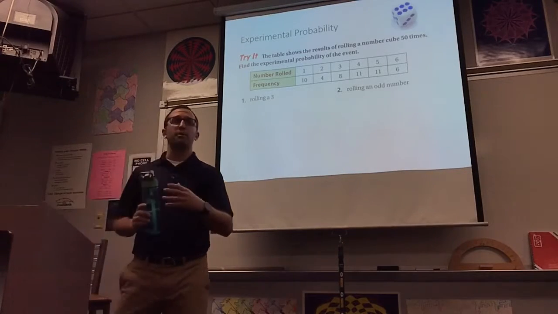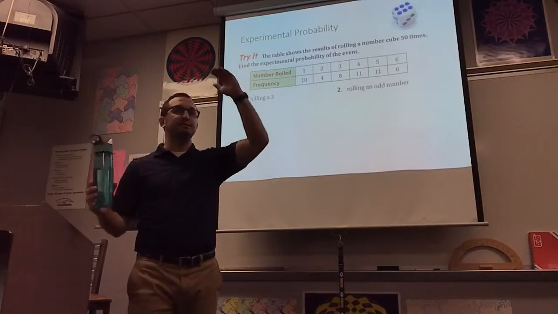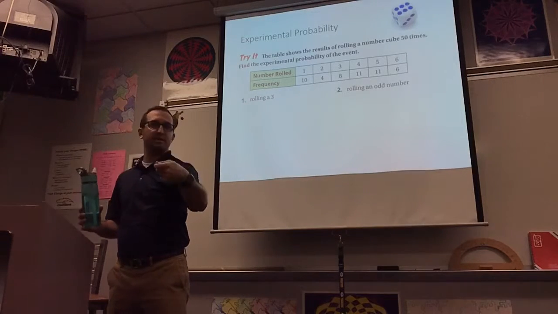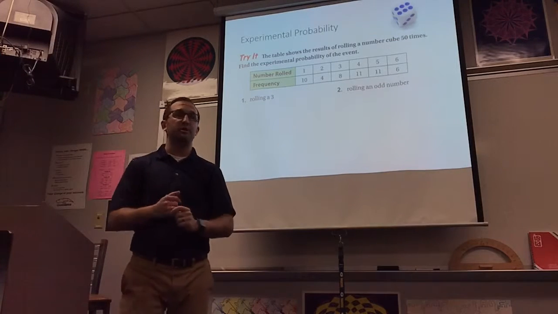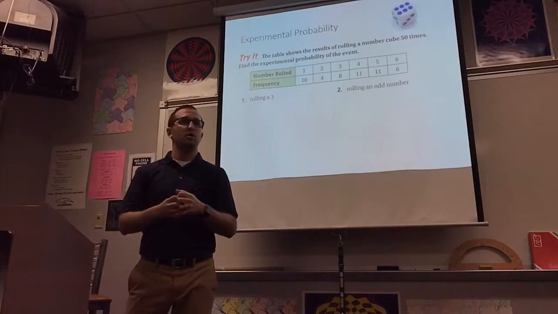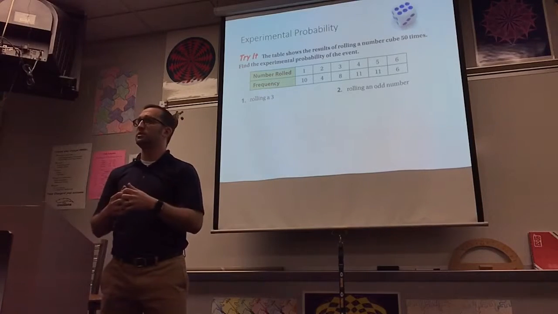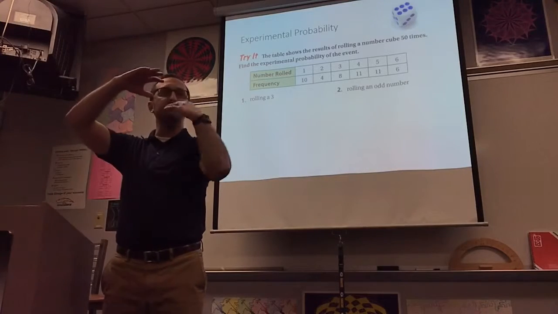Experimental probability and theoretical probability are very similar to each other. Experimental probability just deals with actually doing the experiment. Let me ask you this. What's the theoretical probability of rolling a 6 on a number cube? 1 out of 6, because there's 1 six out of these 6 total possibilities.